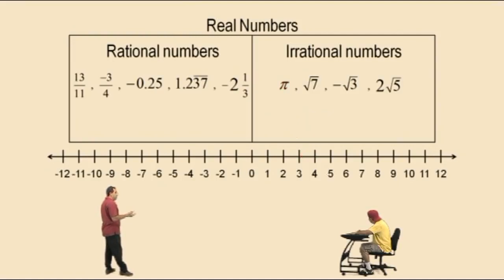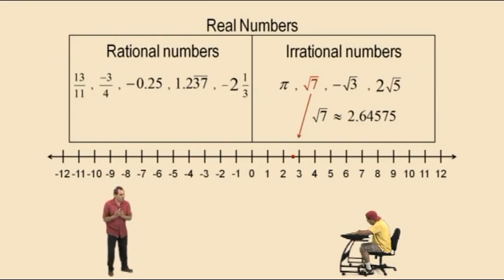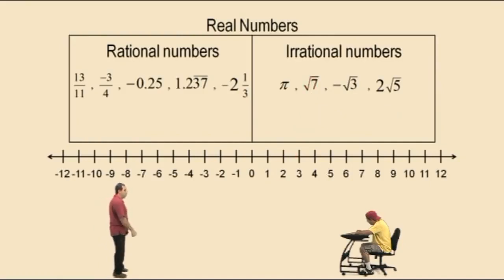Take square root of 7. You'll see a decimal representation that goes on forever and ever, and there's no pattern to it. And notice we put the squiggly equal sign there because it can only be approximated, because there's no way for us to write the entire decimal representation down, because there's no pattern to it, and it goes on forever and ever. And so that's why we say it's approximately equal to 2.64575, and we can mark it right there.